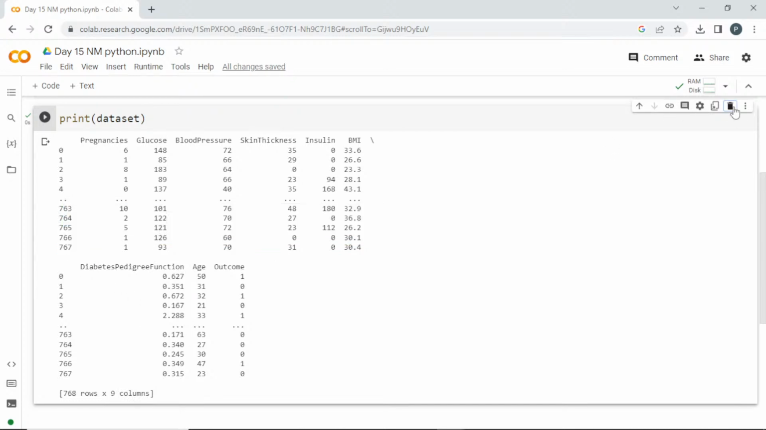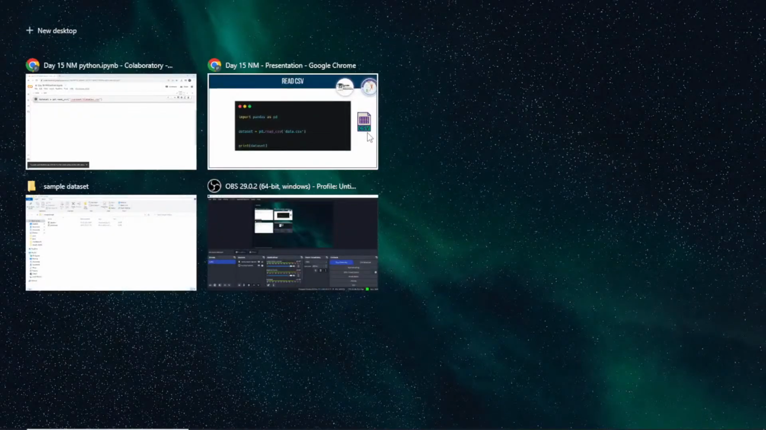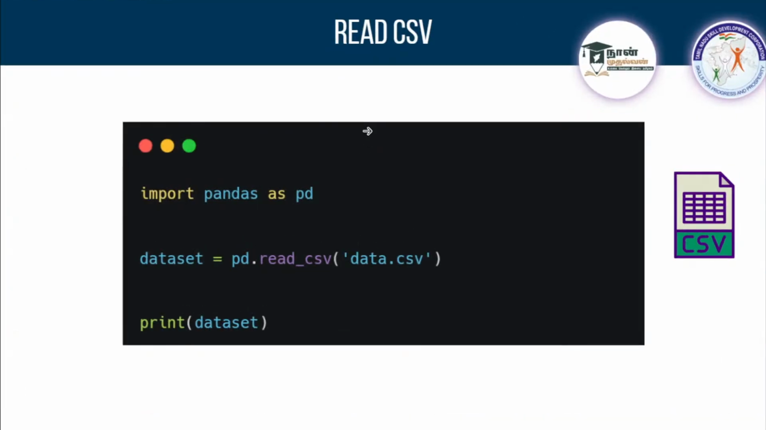And there are other options in pandas to analyze the data. We'll go one by one now. Is it clear regarding how to open a CSV file in Python? Is it clear, guys? Can I get a response in chat box?